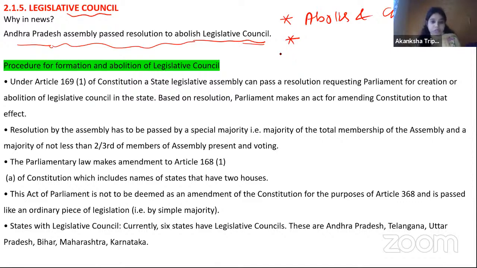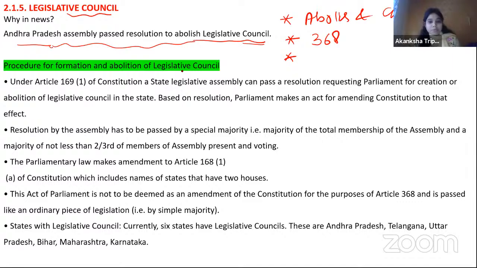Second, there can be a question like, in these kinds of amendments, do we require Article 368? Third, what kind of majority is needed for the abolition or creation of the Legislative Council? You need to know all these things carefully when you are targeting this news, because even the state service examination may ask which state recently passed a resolution for the abolition of the Legislative